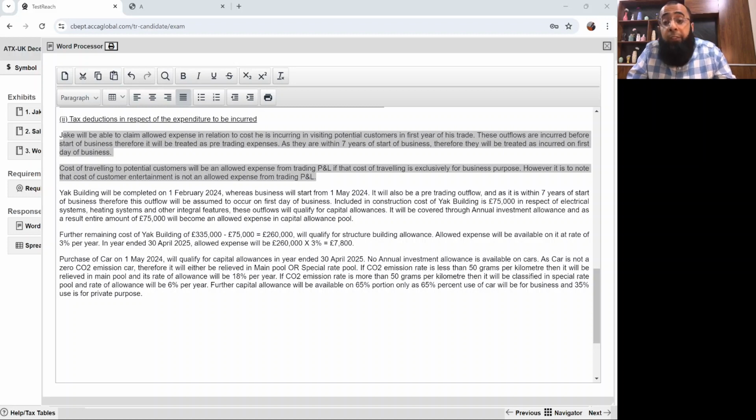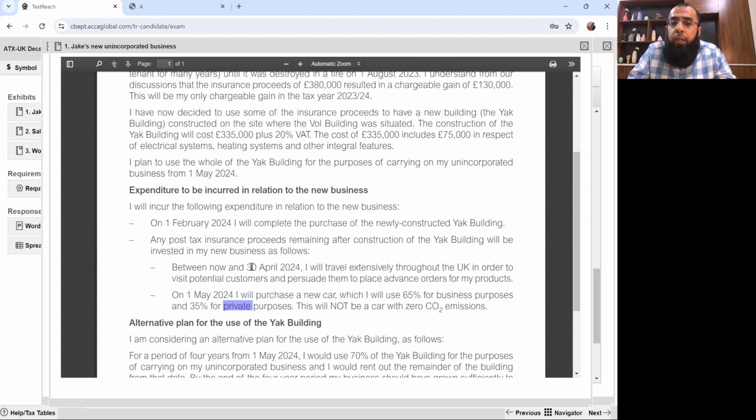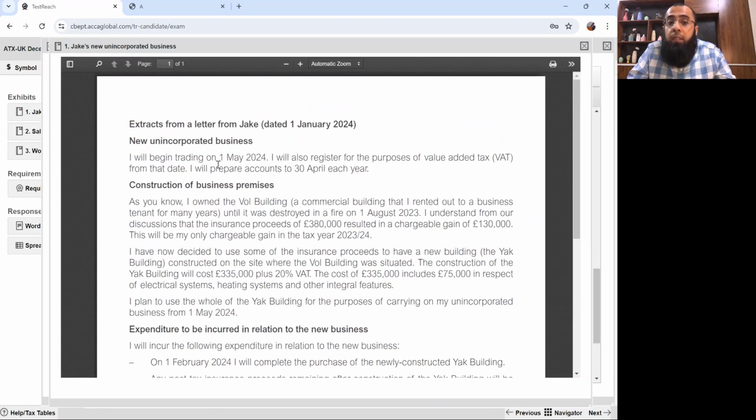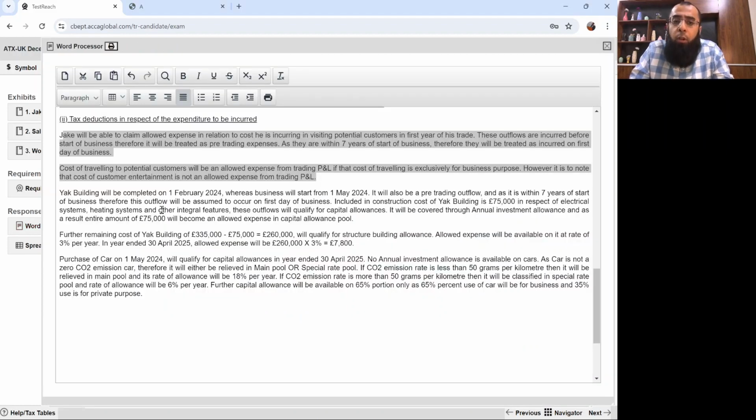There should be no private purpose getting involved. The important thing was that it was a pre-trading expense because it was incurred till 30th April 24 and we were starting our business from 1st May 24. So pre-trading expenses are allowed expenses if they are incurred within 7 years prior to start of the business. Okay, so you referred all of those issues.